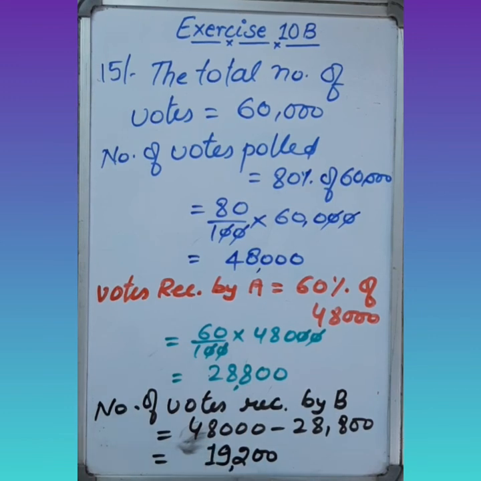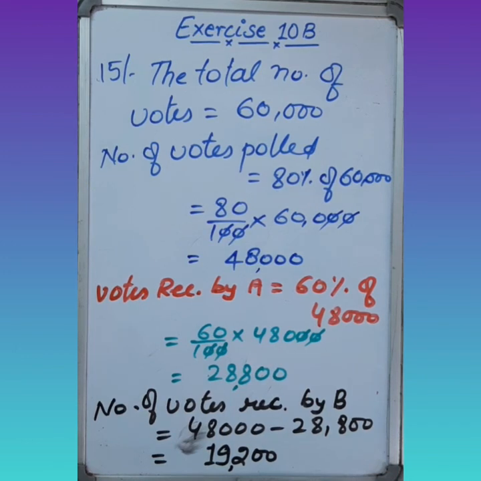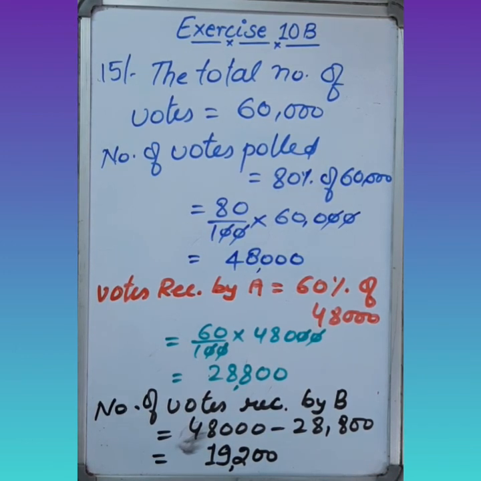It means 19,200 votes were received by B. So these are the number of votes received by B.